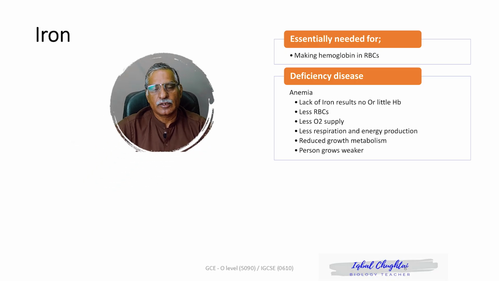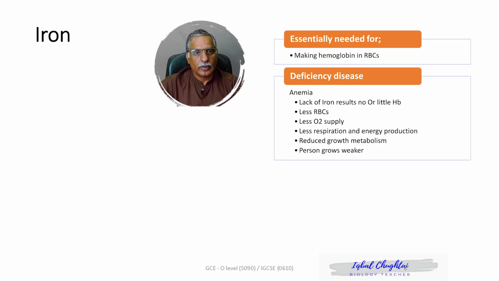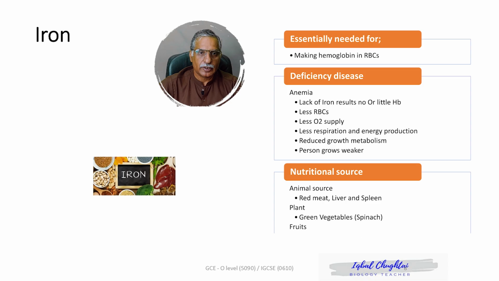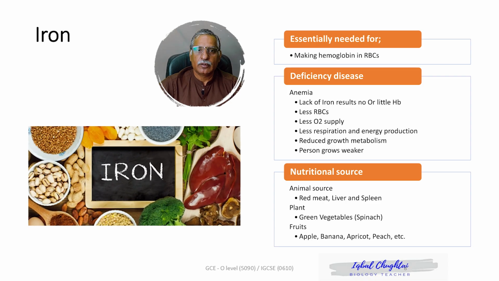And where can we get this iron from? Iron we can obtain from green vegetables like spinach. We can obtain iron from fruits, apple and banana are a rich source of iron. And any other fruit like apricot and peach also have iron in them. Similarly, from meat we can have iron too, like red meat, goat meat like mutton, beef, or even liver, which is also rich in iron.